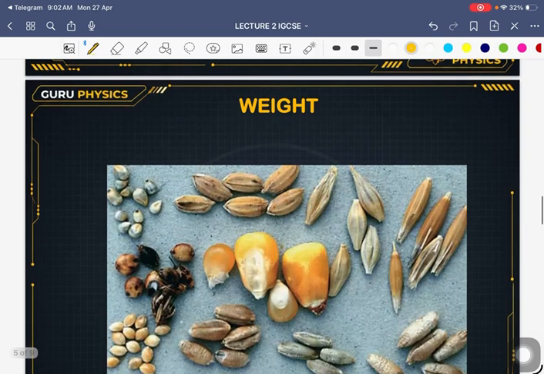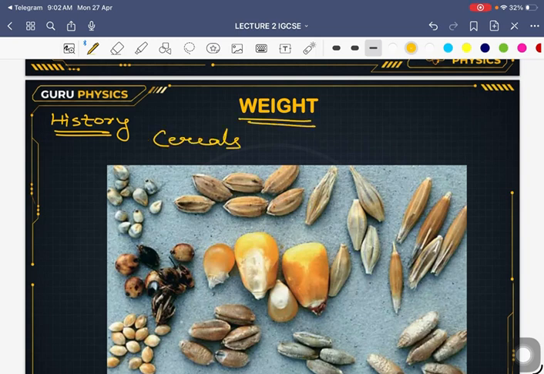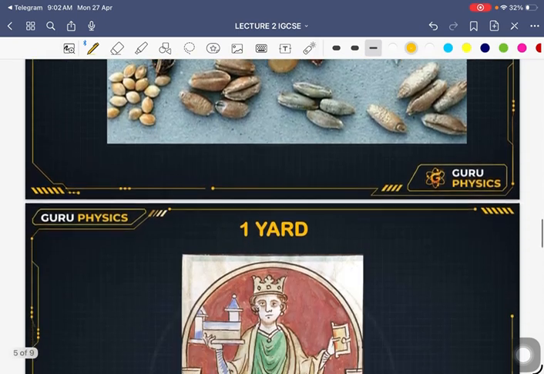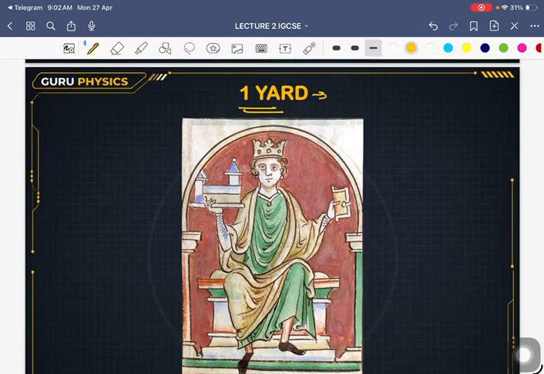So now let us talk about measurements. If we talk about the history of measurements, things were very random. The reason is they did not have any sophisticated and universally acceptable measurement criteria. So weight was measured in terms of cereal grains, so suppose cereals were taken as parameters. Also, if we talk about 1 yard, which is a length or a distance, one yard was decided as, suppose, the distance from King Henry's nose to his outstretched arm.